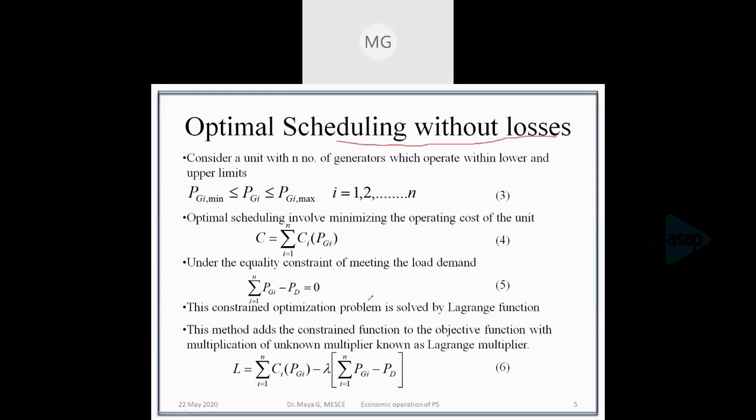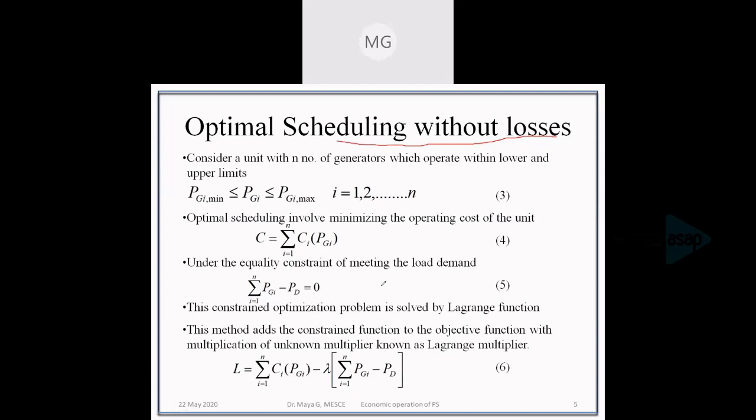So if we assume that the losses are 0, then the equality constraint can be written as: the sum of all the generation should be meeting the demand or load. So that is an equality constraint. Generation should be meeting the load. So generation minus load is equal to 0. We have the objective as equation number 4 and the constraint by equation number 5.